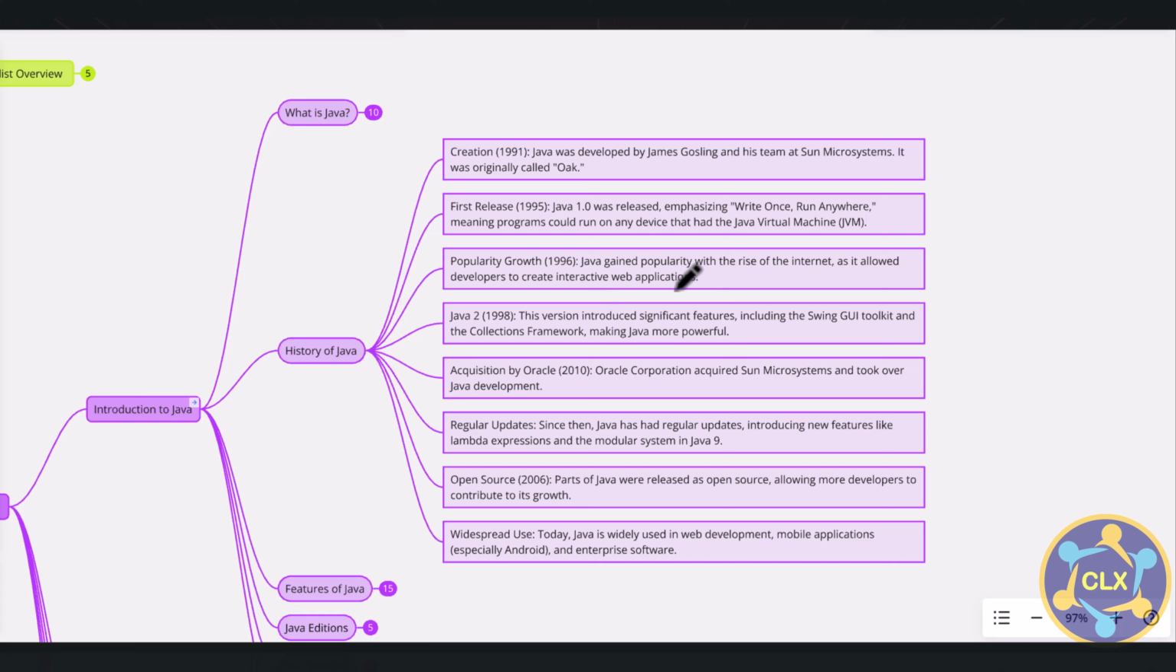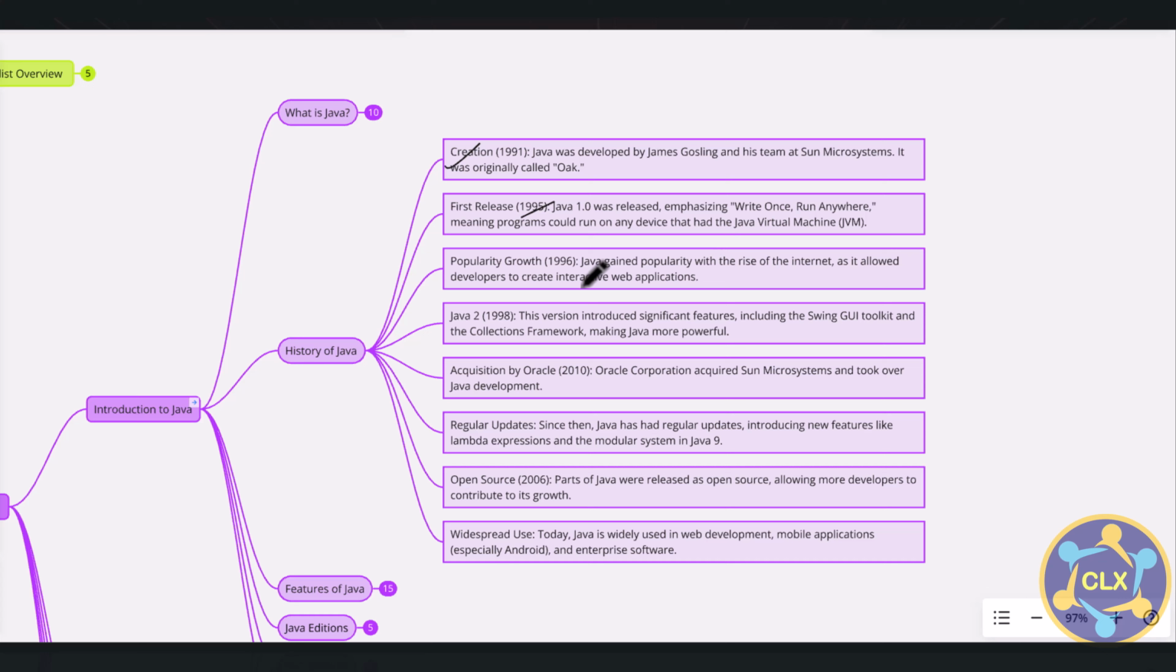So first, Java was developed by James Gosling, as you all know, and his team at Sun Microsystems in 1991. So the creation of Java happened in 1991. Then the first release, Java 1.0, happened in 1995. There it emphasized the WORA principle, write once and run anywhere, meaning that programs could run on any device that had the Java Virtual Machine.